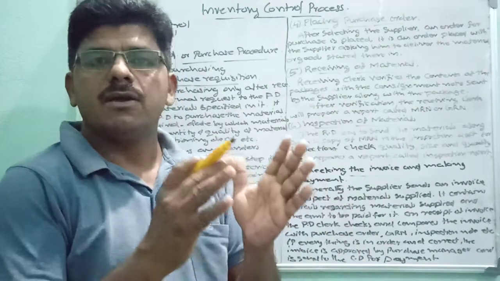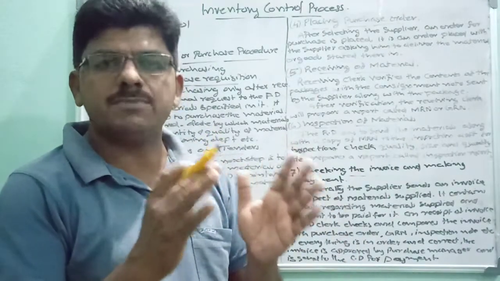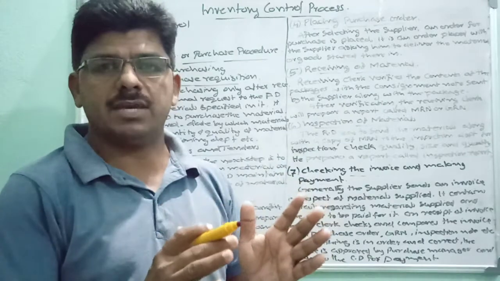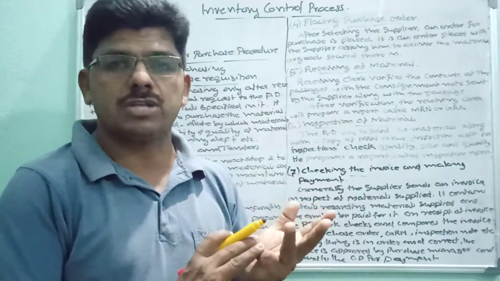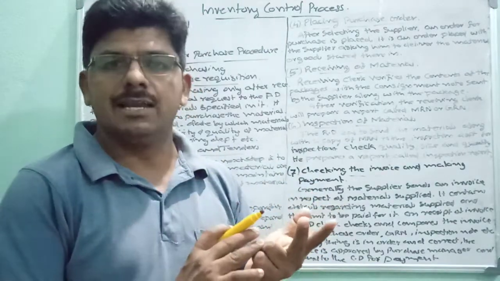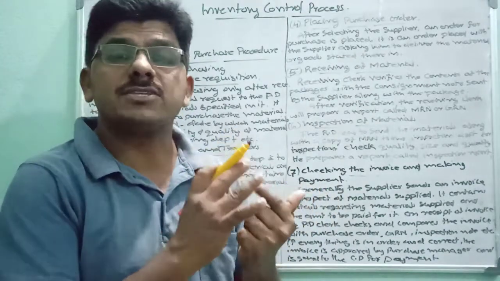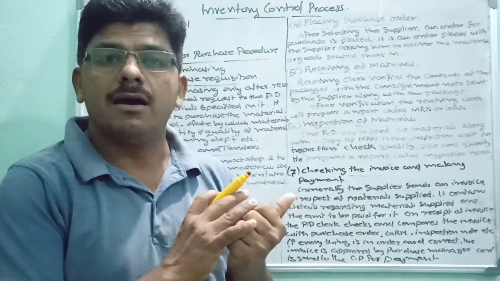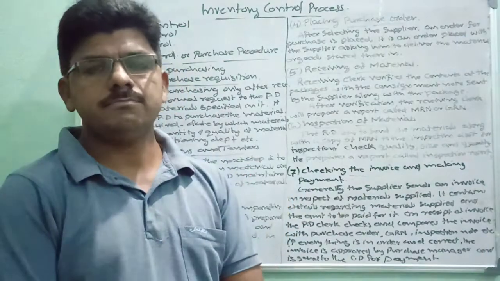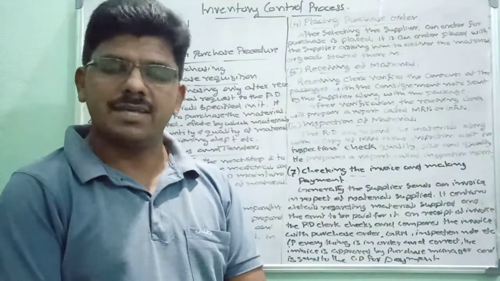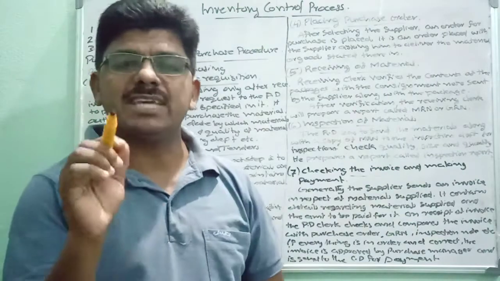Let us see what are those steps included in purchase procedure. It is otherwise known as purchase routine, purchase cycle, purchase control processes, etc.